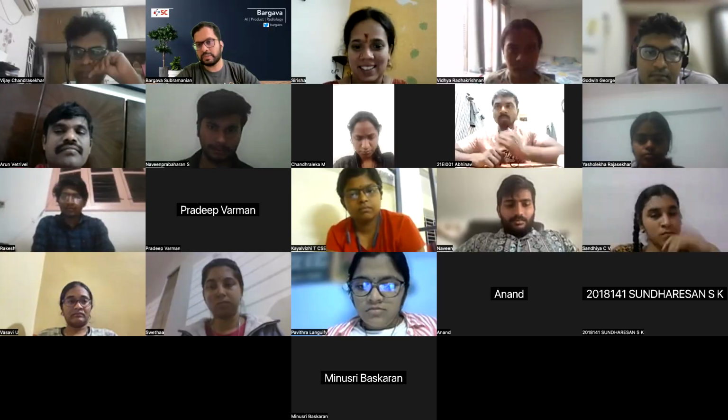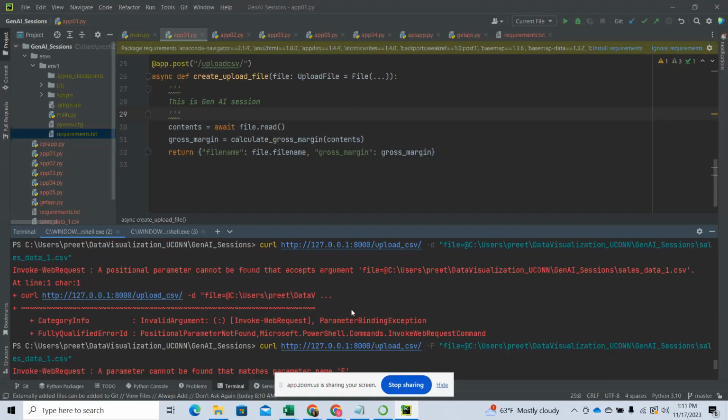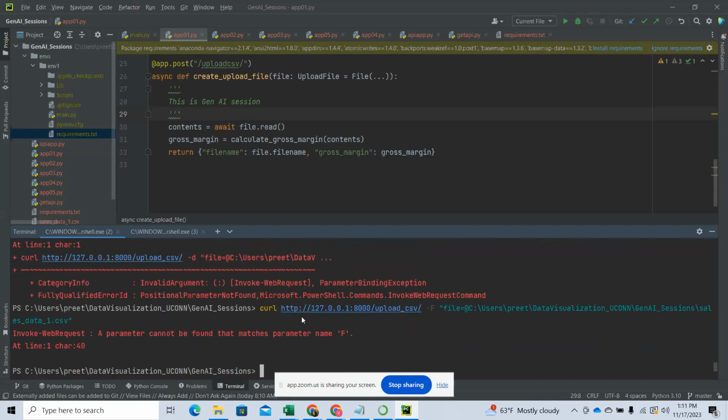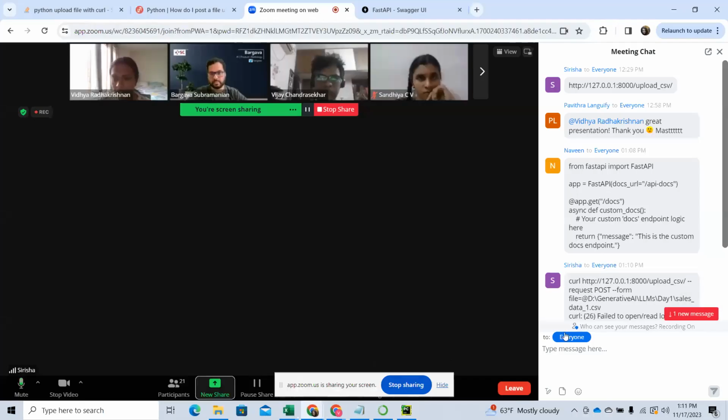Oh, sorry, this is the wrong path. I used a different format. There is some issue with the endpoint here. It's saying the positional parameter is not available. The path is wrong; as I said, I'm trying out different possibilities. Something like this: you have to define the request method as POST and how you pass the data. I think I need to work on that again.